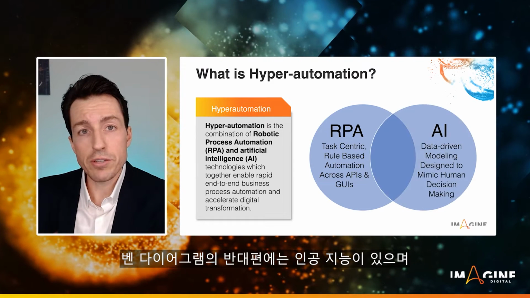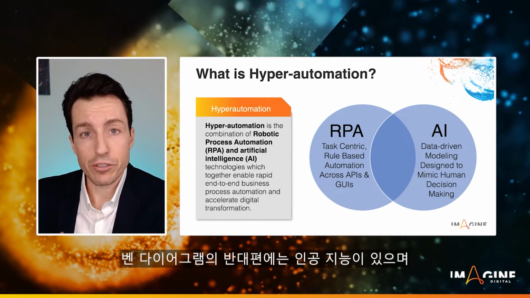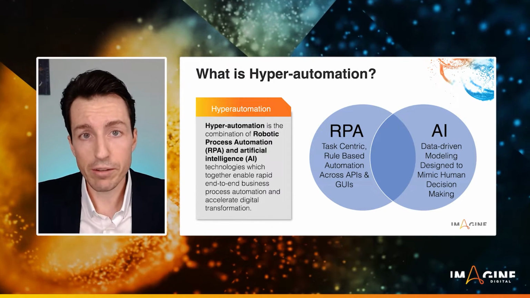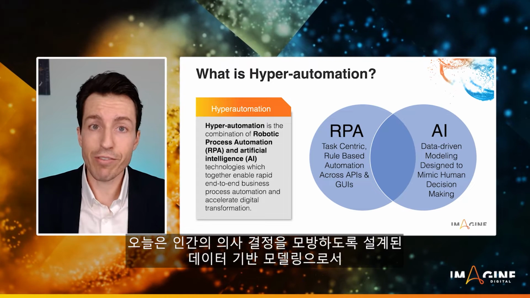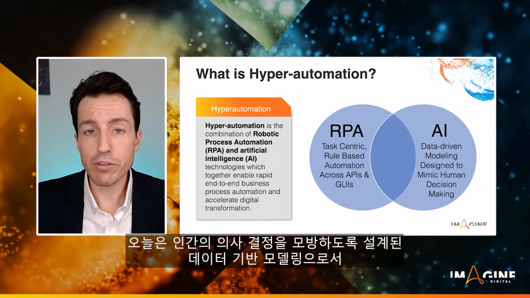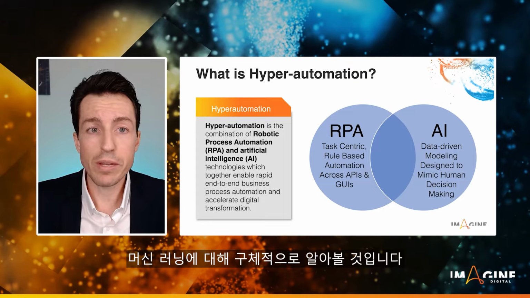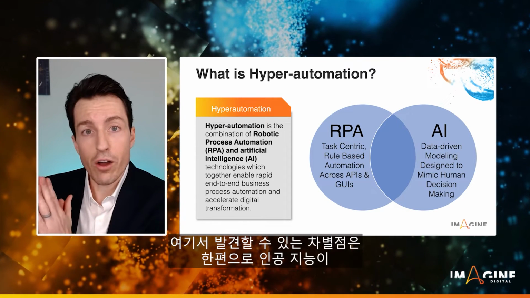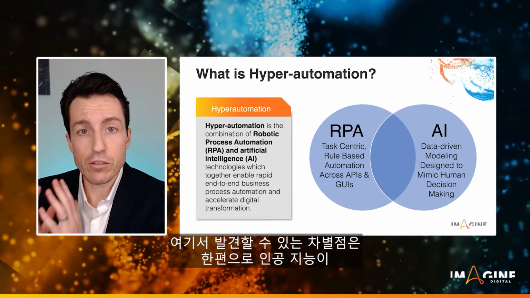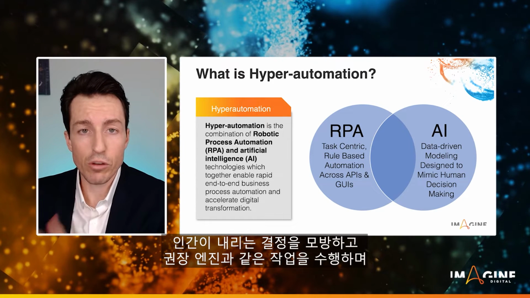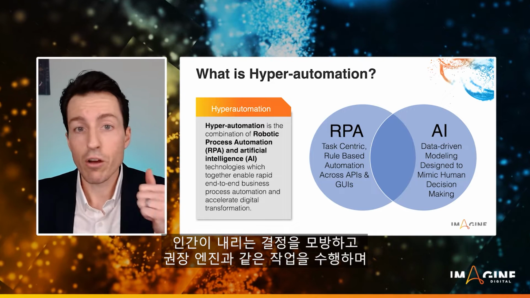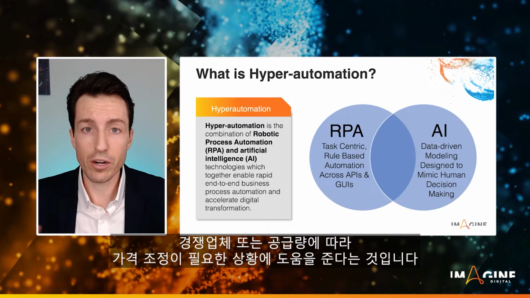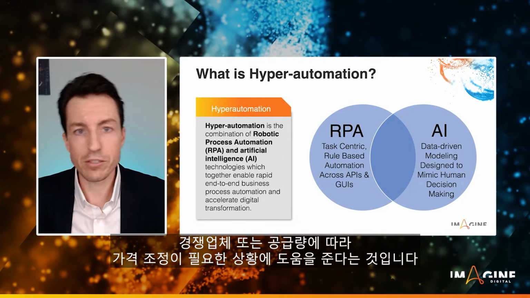Now, on the other side of our Venn diagram, we have artificial intelligence. And really a subset of artificial intelligence is machine learning. And specifically, we want to talk about and define machine learning as data-driven modeling designed to mimic human decision-making. So where we have the difference there is that on one side, our artificial intelligence is looking to help us mimic the decisions that humans are making, to do things like recommendation engines, to do things like dynamic pricing models, where we need to make sure that we're adjusting our pricing based on our competitors or based on our supply.